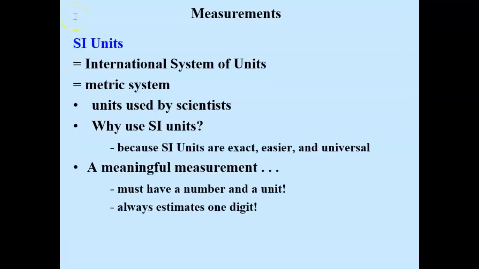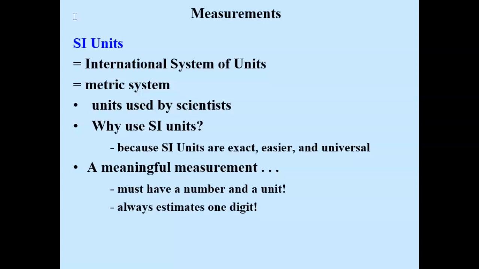Why should we use SI units? Because SI units are exact. If the king gets a longer arm, what happens to the distance of the yard? It's easier because SI units are based on 10. There aren't 3 feet in a yard. We don't have to deal with numbers like 3 and 12 and 5,280. Also, SI units are universal. All the other countries use it, and it will make it much easier for us to talk with them.